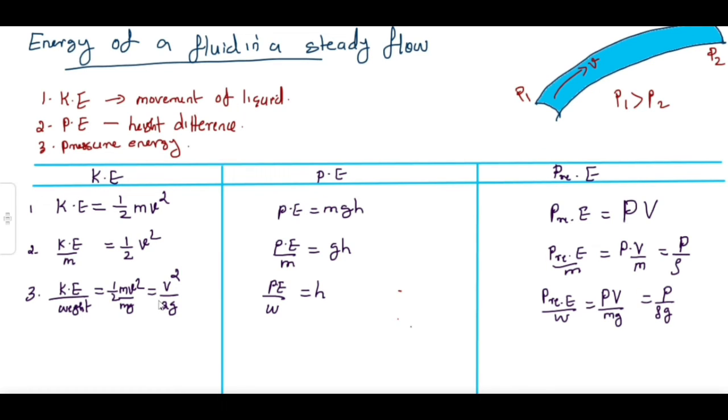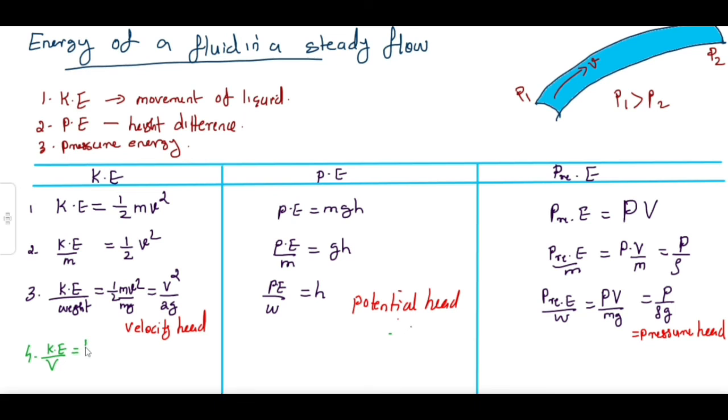Kinetic energy divided by weight is equal to v square by 2g. That is called velocity head. Potential energy per weight is equal to h. That is called potential head. Same way, pressure energy per weight is equal to pressure divided by rho g, and that is called pressure head.